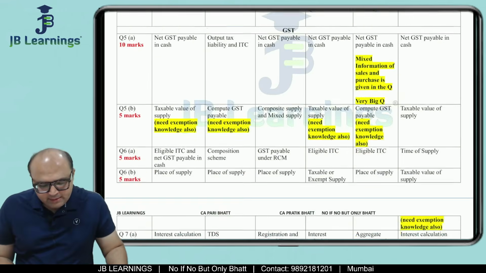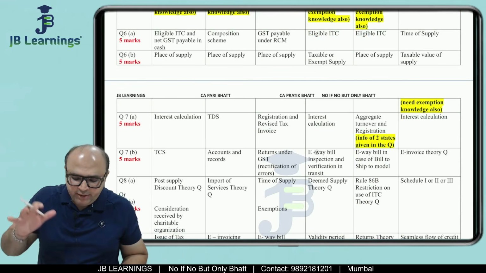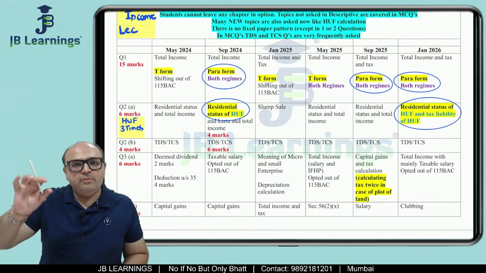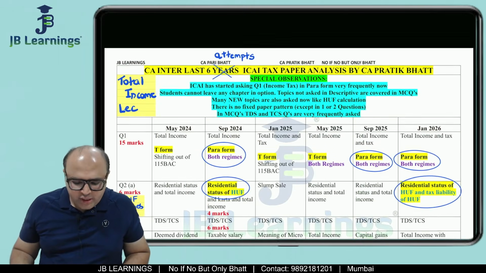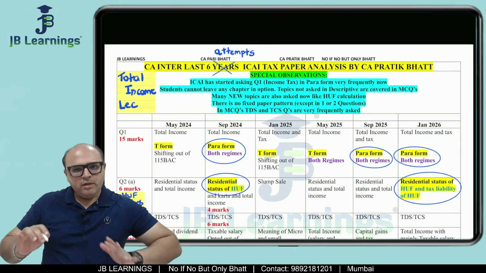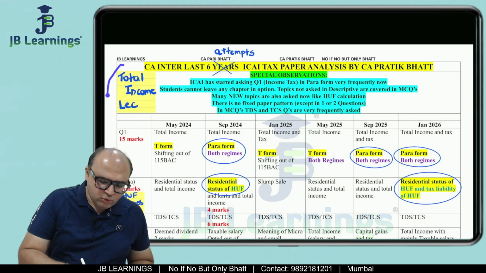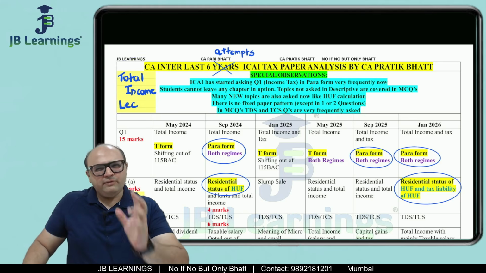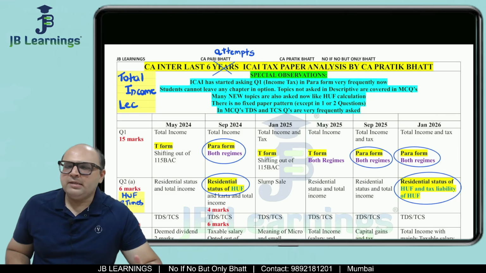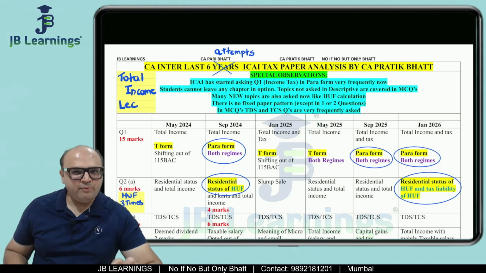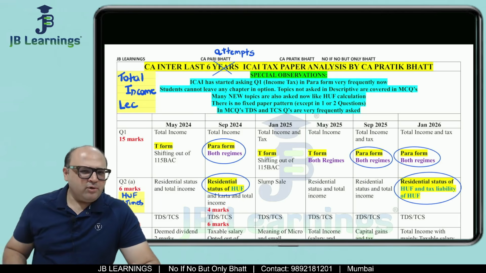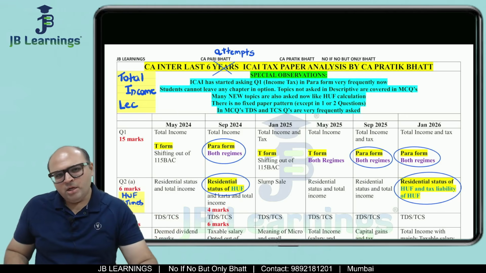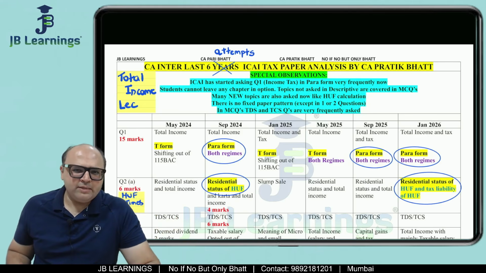So with this, my friends, I have already uploaded this particular PDF in our Telegram channel of JB Learnings. JB Learnings Pratik Bhatt is the Telegram channel name. And now in the coming days, I'm going to start with the total income lectures, where it will be in paragraph form, and we will practice a few sums. At least I'm planning to practice 8 to 9 sums with you all, which are there in paragraph form. You must have already studied your income tax, and you have done a lot of sums in T form. So now let us do a few sums in paragraph form as well. All right.